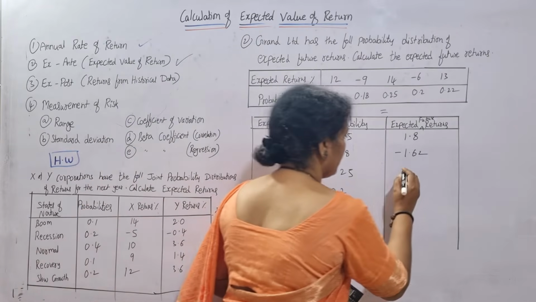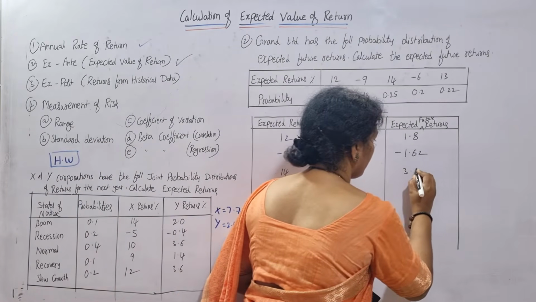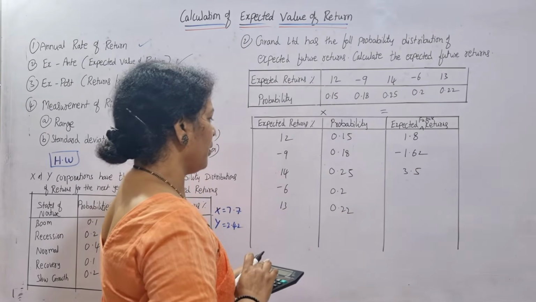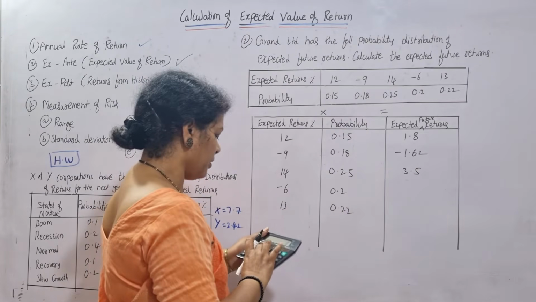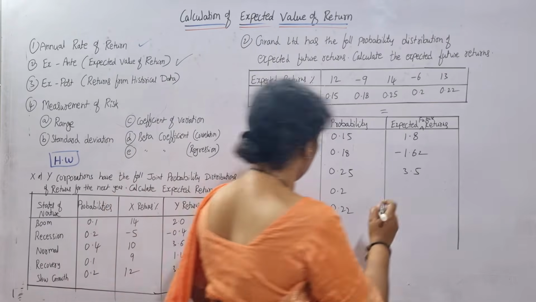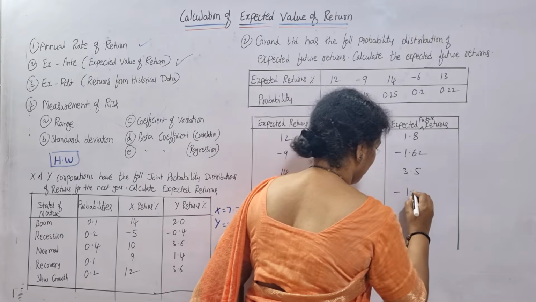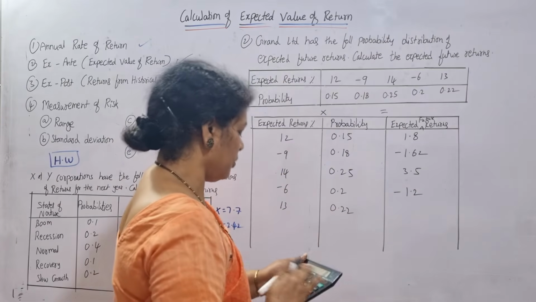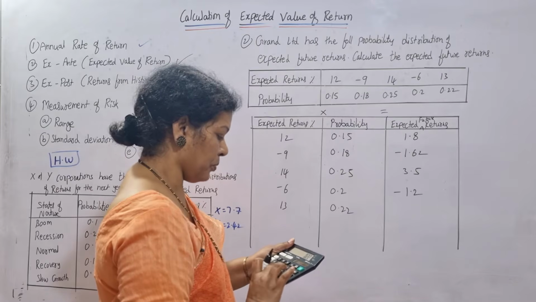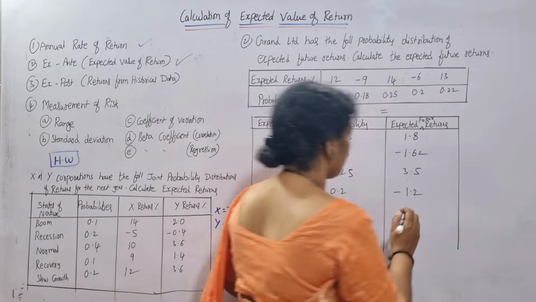This is 3.5. The next one is 6 into 0.2. I think 1.2. Yes, I'm right, 1.2, but minus 1.2. Next, 13 into 0.22. That is 2.86.